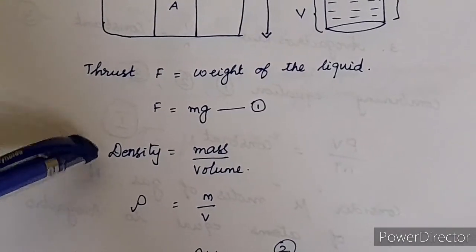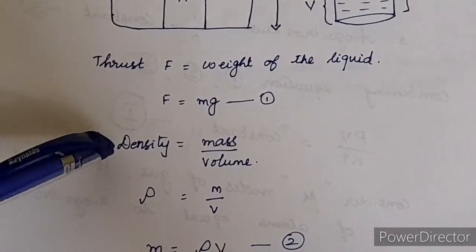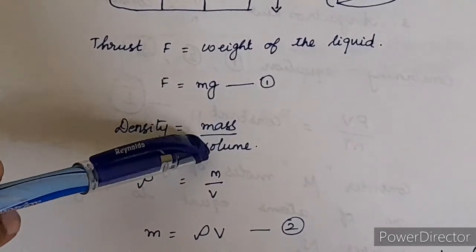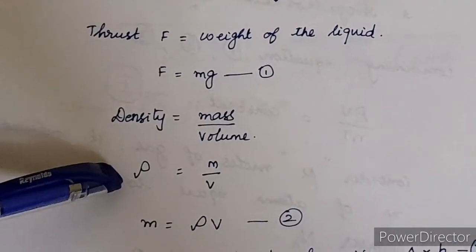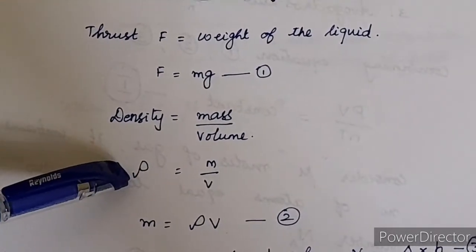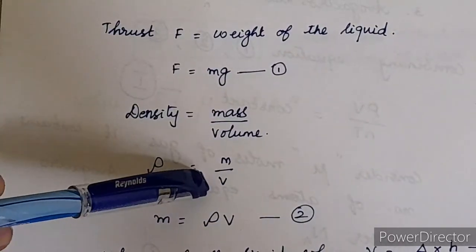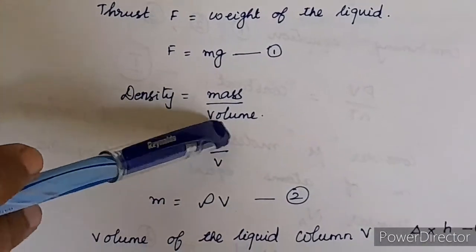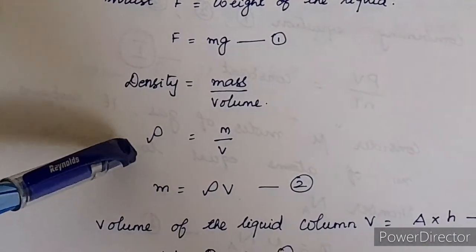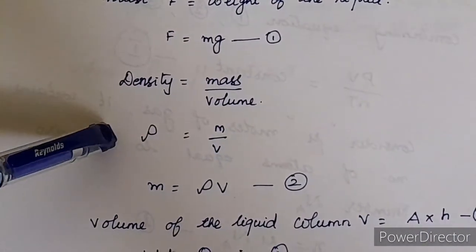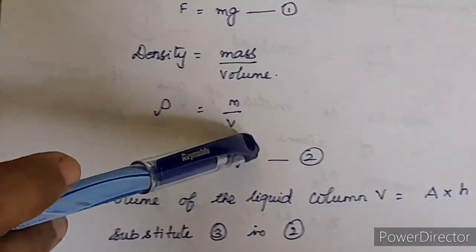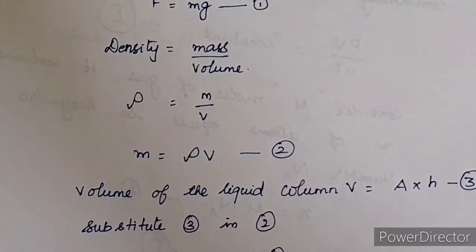Now we know the formula for density, isn't it? So density is equal to mass by volume. I have denoted density as rho, right? The symbol for density is rho. Mass is represented by m and volume by V. So rho is equal to m by V, and bringing this V to this side, m is equal to rho into V. Now let this be equation 2.